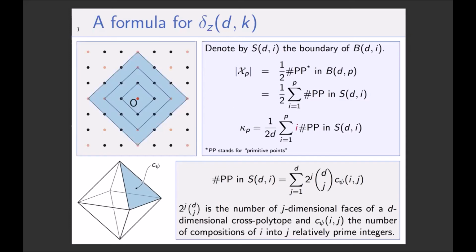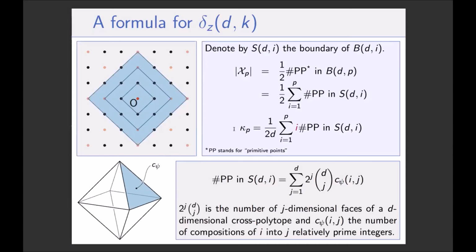So I just draw this process here. So you have several cross polytopes of increasing sizes, and you look at the number of primitive points in the boundary of these cross polytopes. And that's a way to express the number of generators we are looking for.